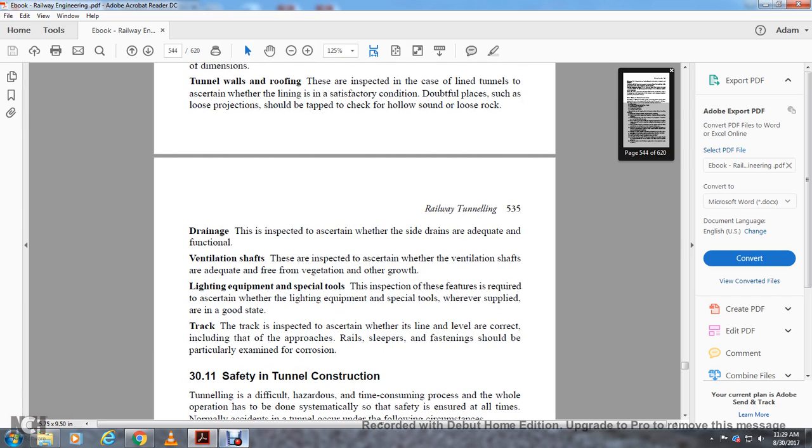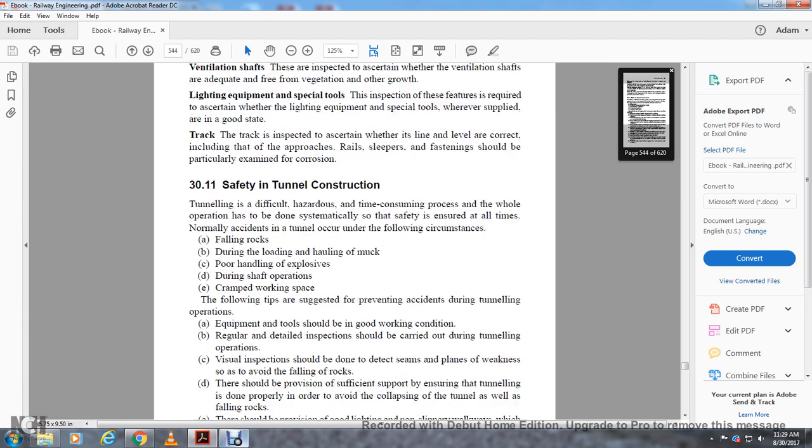Drainage: inspect to ascertain whether the side drains are adequate. Ventilation shafts: inspect to ascertain whether the ventilation shafts are adequate and free from vegetation or other growth. Lighting equipment and special tools: inspect these features, where provided, to ensure they are in good state. Track: the track is inspected to ensure that line and level are correct. The rail, sleepers and fastenings should be particularly examined for wear and corrosion.